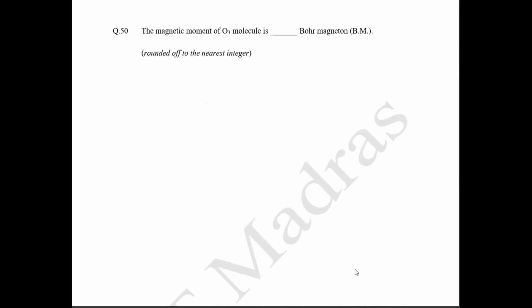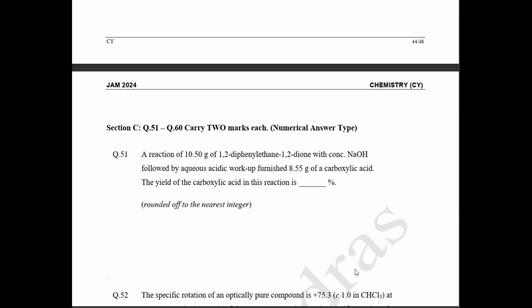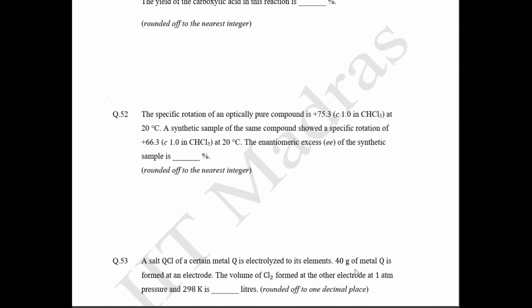next question. The magnetic moment of O3 molecule. So O3 is going to be diamagnetic in nature. O3 is basically diamagnetic. So if it is diamagnetic, the magnetic moment is going to be 0 Bohr magneton. So the answer is going to be 0. Okay.